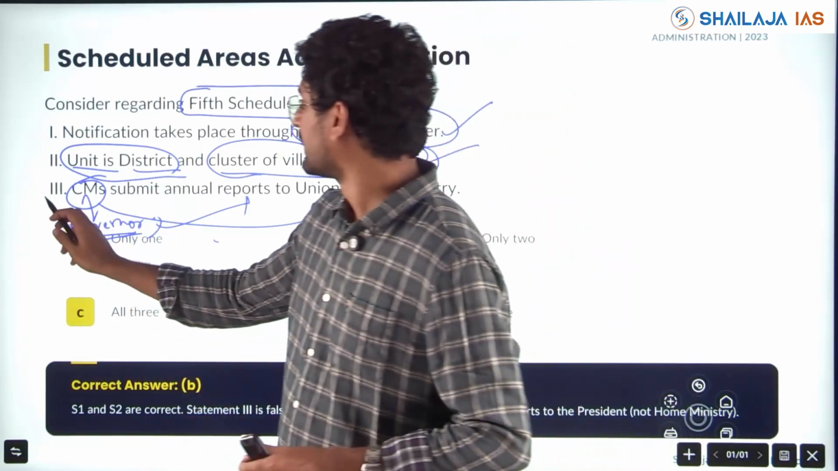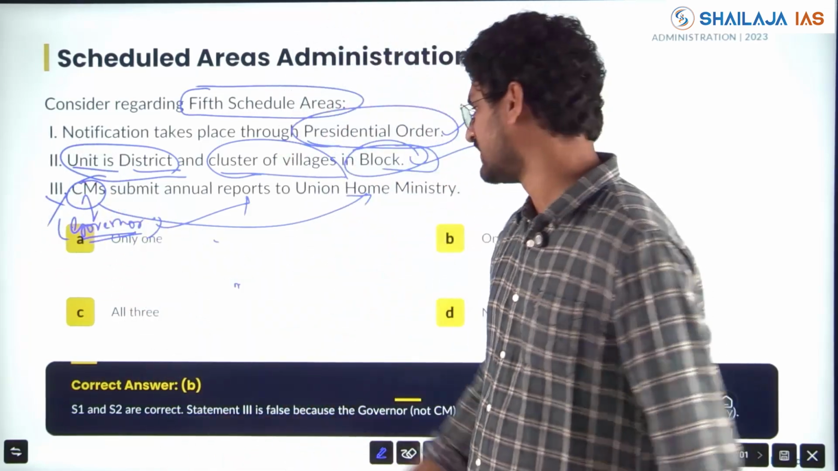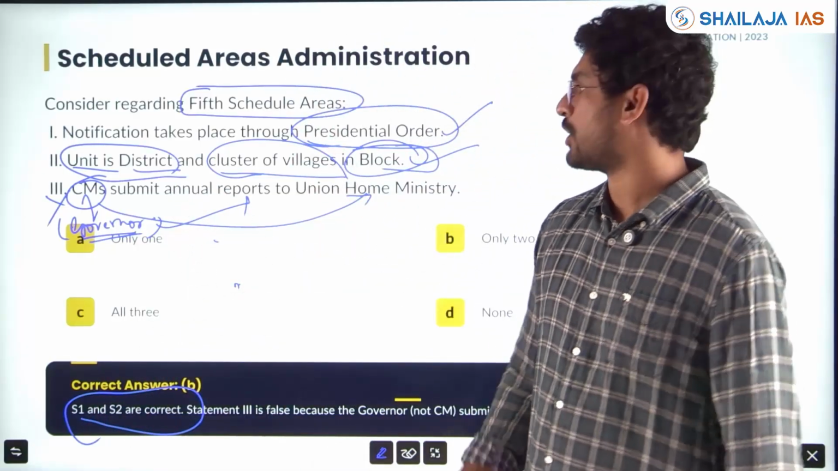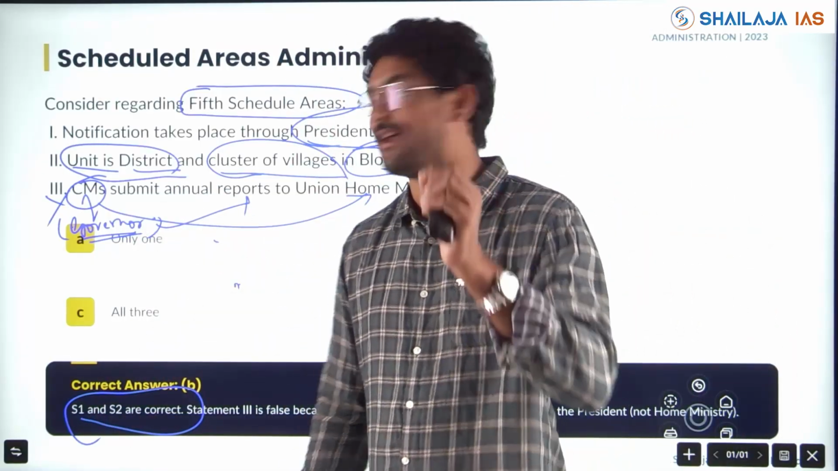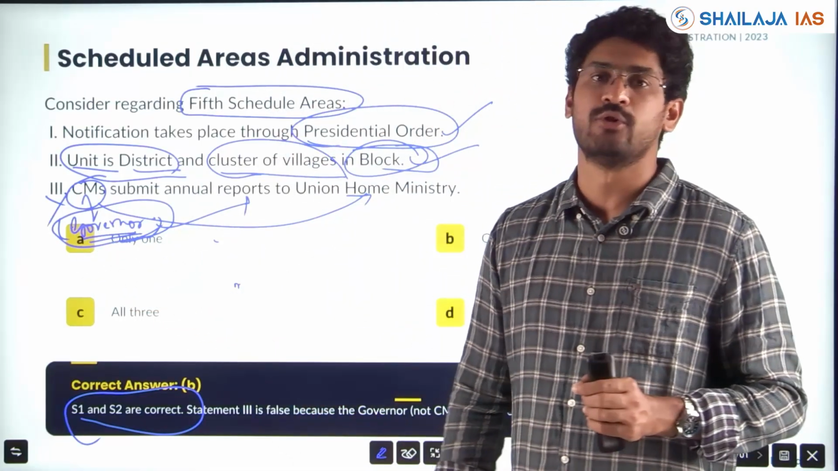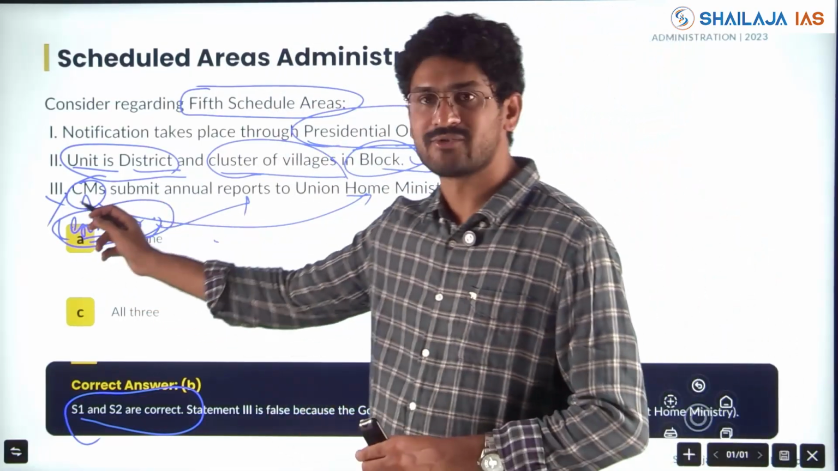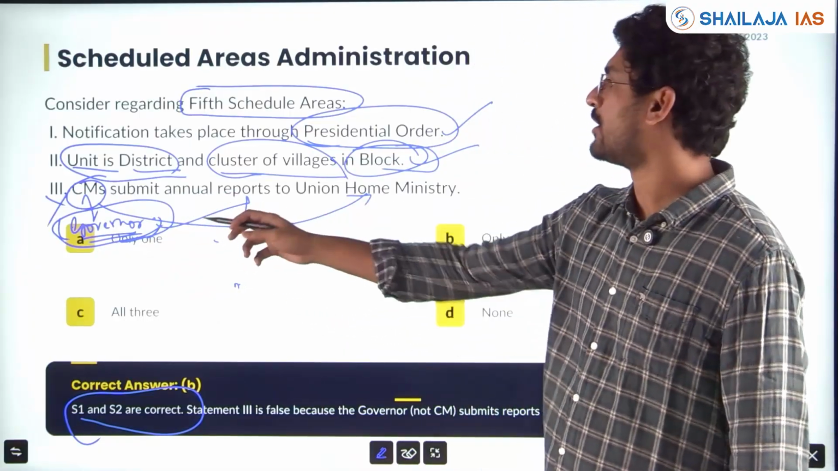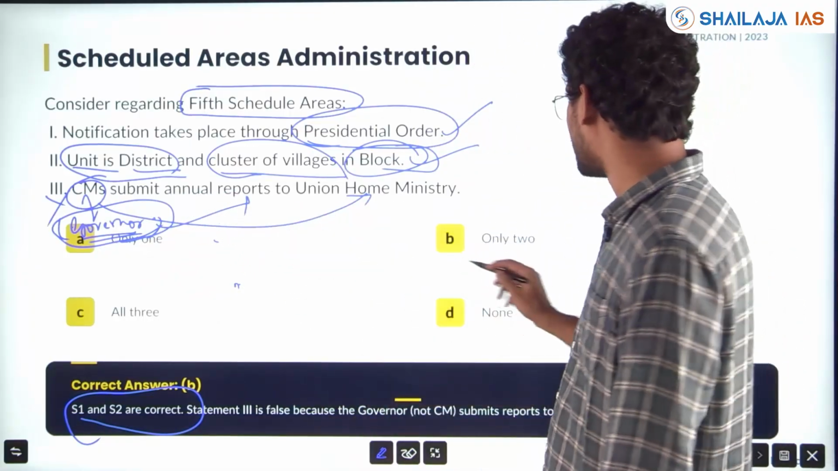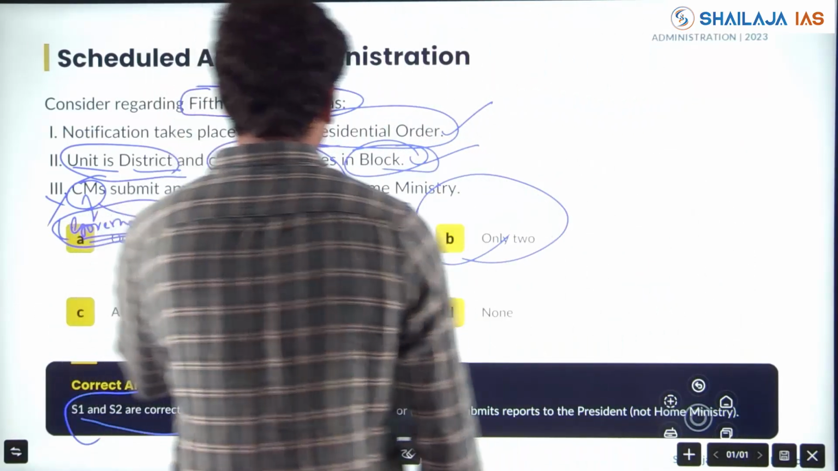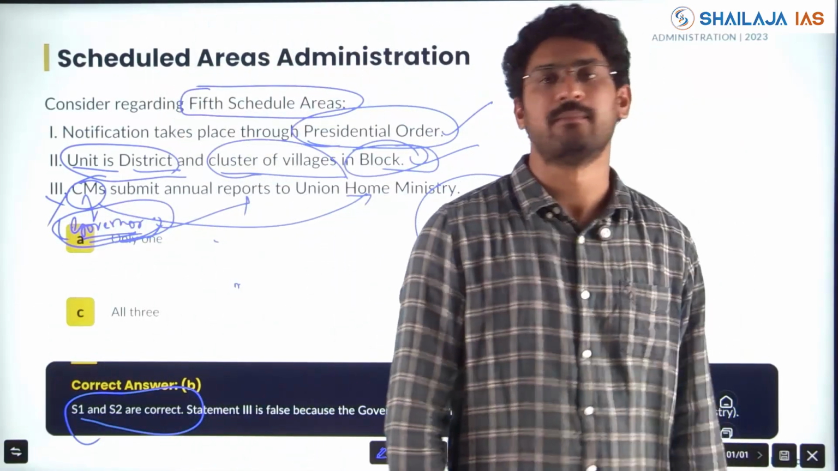This statement is wrong. So, 2 pairs are correct. Which is correct? S1 and S2 are correct. The third pair is wrong. CM will not submit. Authority swap, which I taught you in the very first class of polity orientation, the traps, authority swaps you can see. The governor submits the annual report to the Union Home Minister, not the CM. So, 2 pairs are right, only 2. Statements 1 and 2 are correct. Statement 3 is wrong here, my friends.